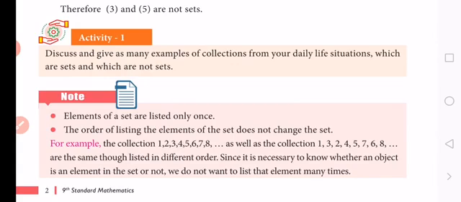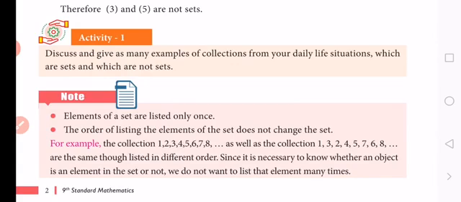The collection of all girls in our school is a set, because from KG to 12th standard we can definitely define who are the girls studying in our school. We mention who are the boys and who are the girls. These are all well-defined objects, so it is a set.